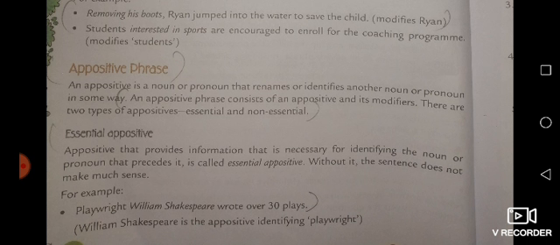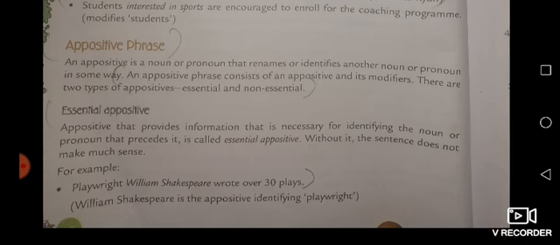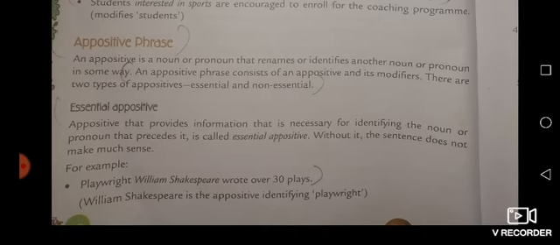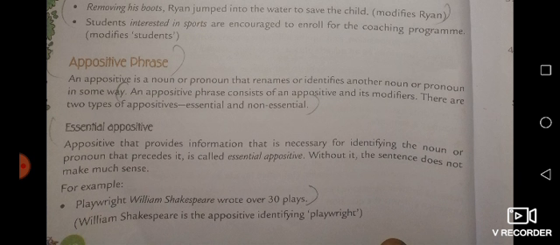There are two types of appositive, essential and non-essential. First is the essential appositive. An appositive that provides information that is necessary for identifying the noun or pronoun that precedes it is called an essential appositive. Without it, the sentence does not make much sense. So it is a very important part of the sentence, because in its absence, a proper sentence does not appear. If we see the example: The playwright William Shakespeare wrote 30 plays. So William Shakespeare is the appositive identifying playwright.